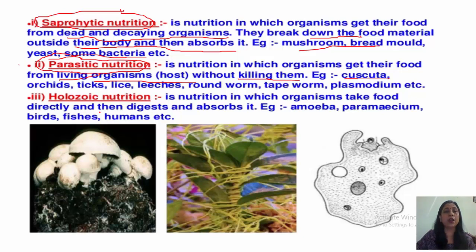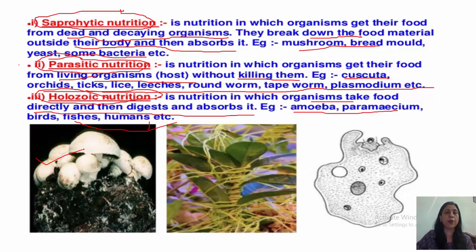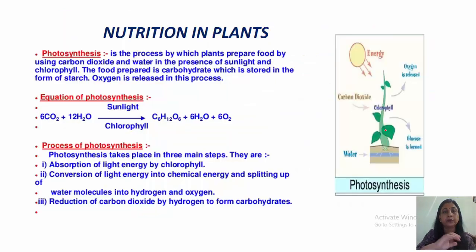Examples are cuscuta, orchids, ticks, lice, leeches, roundworm, tapeworm, plasmodium, etc. And the third type of nutrition, which is followed by all the higher animals including human beings, is holozoic nutrition. It is nutrition in which organisms take solid food directly, then digest and absorb it. Examples are amoeba, paramecium, birds, fishes, humans, etc. So these are examples of saprophytes, parasites, and this is an amoeba, holozoic mode of nutrition.